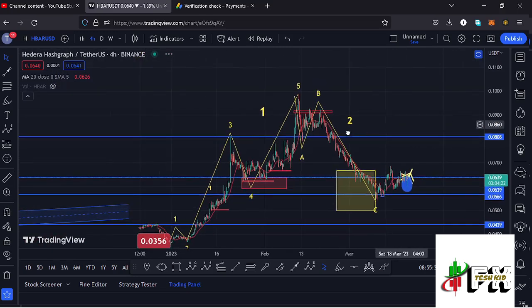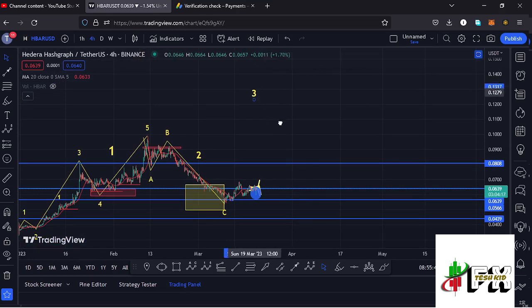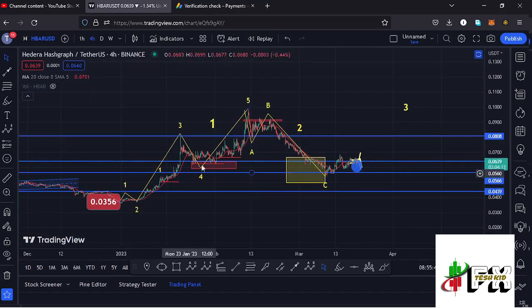And having managed to get into the minimum retracement area in the formation of that wave 2, I now believe that whatever we are seeing at the moment is the start of an impulsive wave to the upside in the formation of this wave 3, and all this is playing out after we peaked in the formation of this larger idiot wave count 1 to the upper side, after seeing a 5-wave structure to the upper side, having the wave 5 giving us a peak at around the $0.0991 mark, and also completing the formation of that first wave to the upper side.